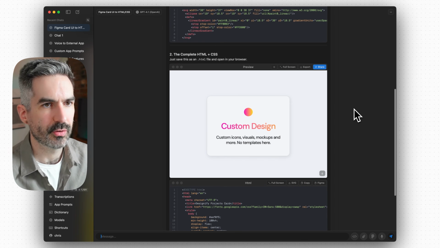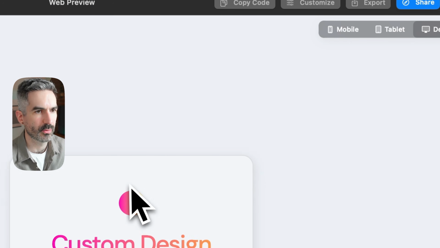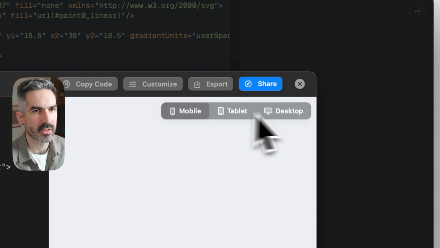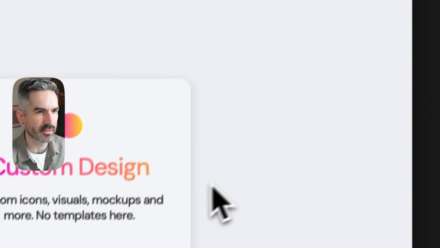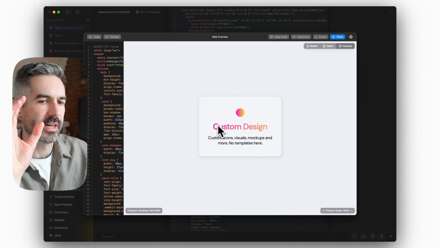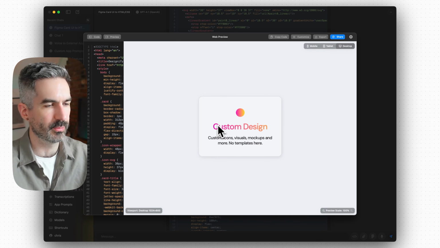Okay, there we go, great. So now if I view this full screen, it's going to give me a web preview of this card. Amazing. I've got all the code for the card here on the left, and then what it looks like at different breakpoints. So I can see maybe a use case here where I'm converting a component that I've designed in Figma into code that the developers can then take and use to build something.